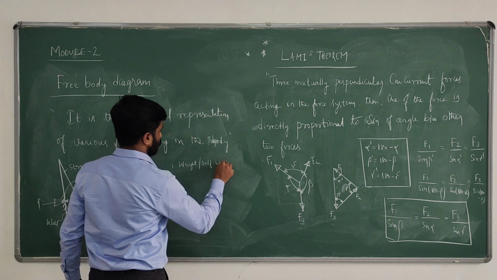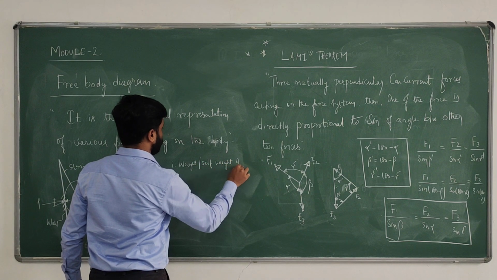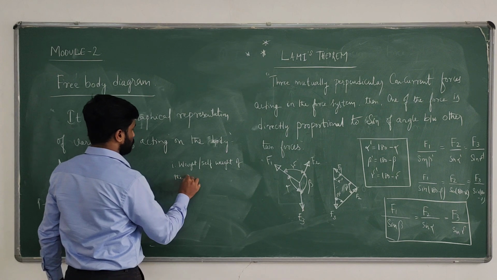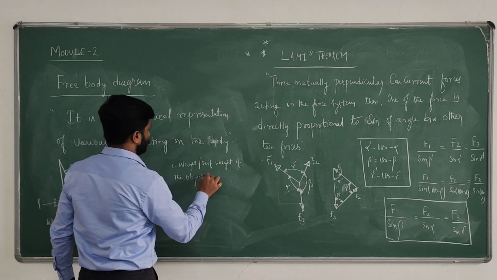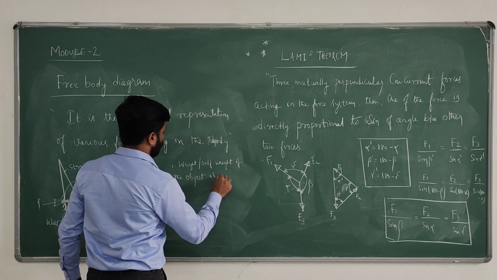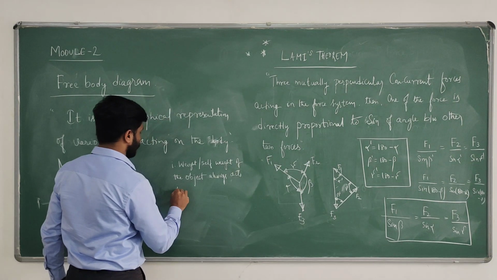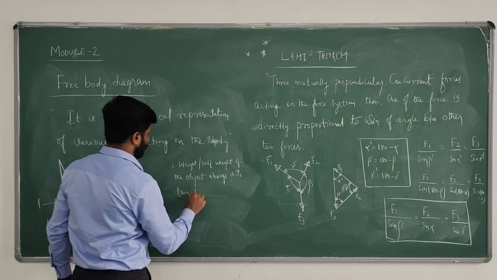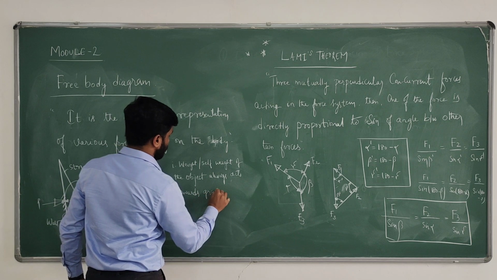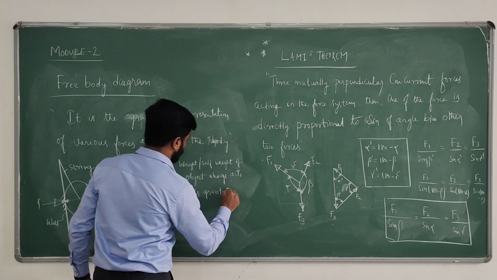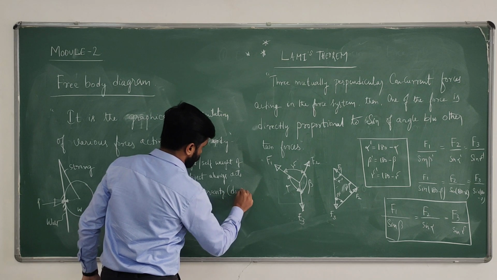So in a free body diagram, the self weight of the body always acts towards gravity, in the downward direction.